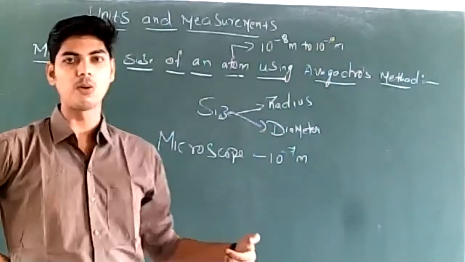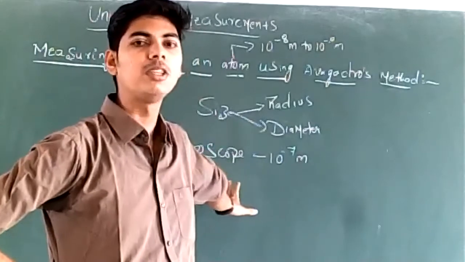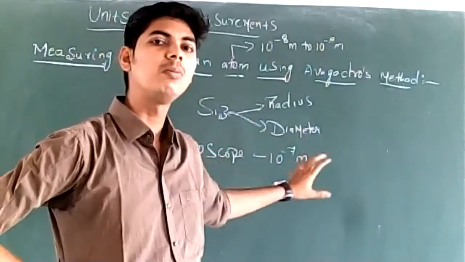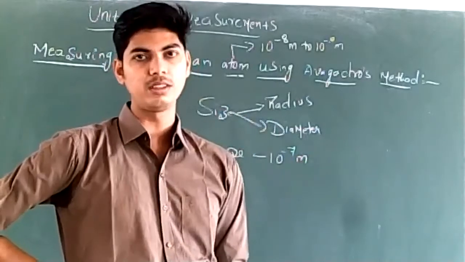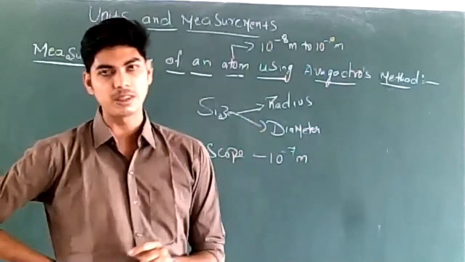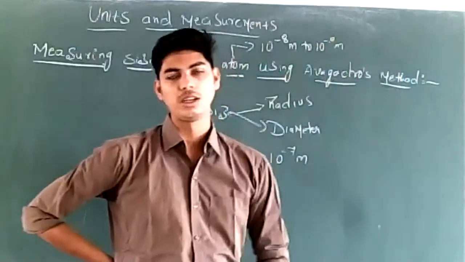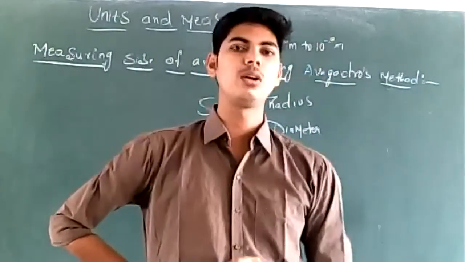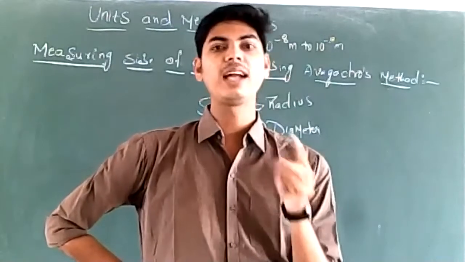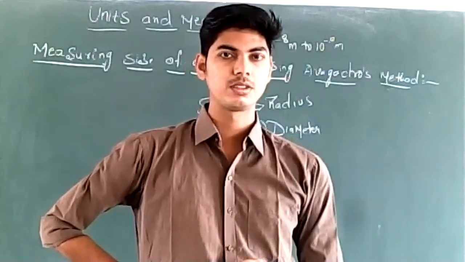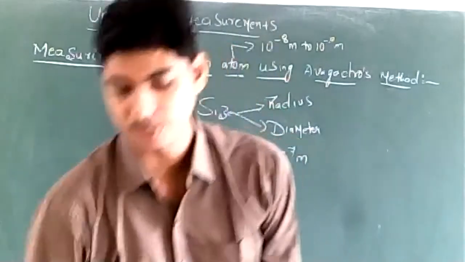Anything less, like 10 power -8 meter, 10 power -9 meter, 10 power -10 meter, will not be measured by microscopes. So in order to measure such small distances, we make use of indirect methods, and one such indirect method of measuring the size of an atom is Avogadro's method. I have told you, according to Avogadro, the actual volume occupied by atoms in 1 gram of the substance is always equal to 2 by 3 times the volume of that substance.